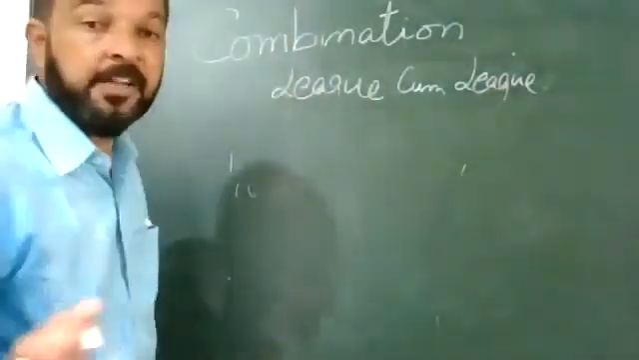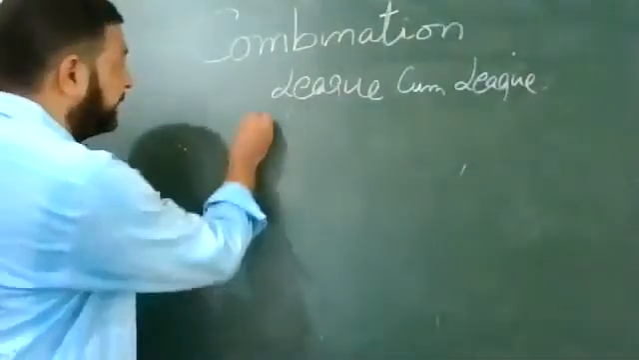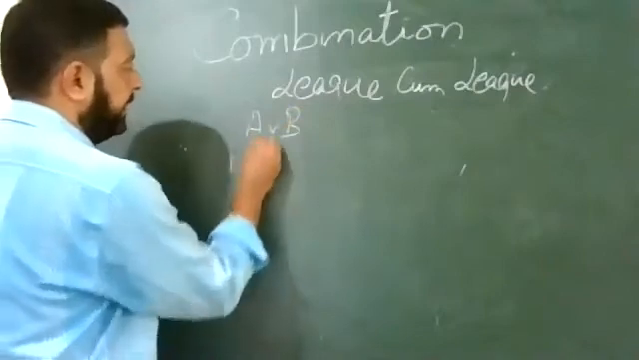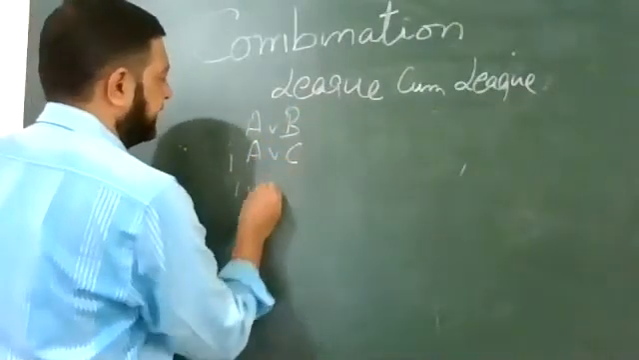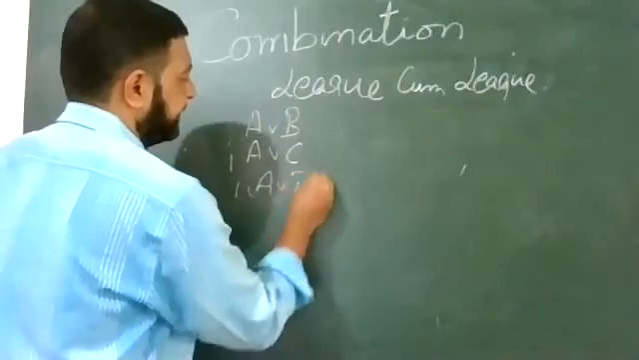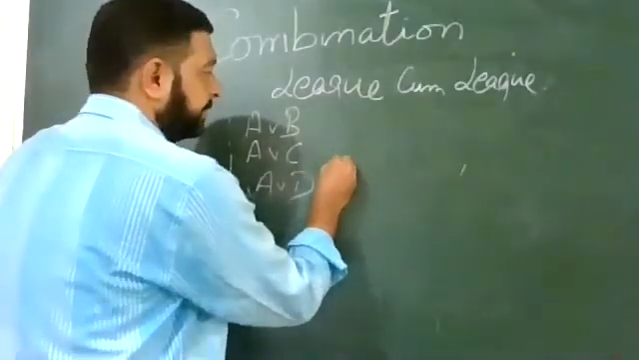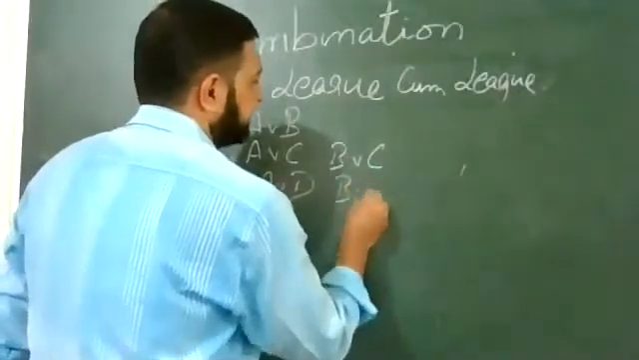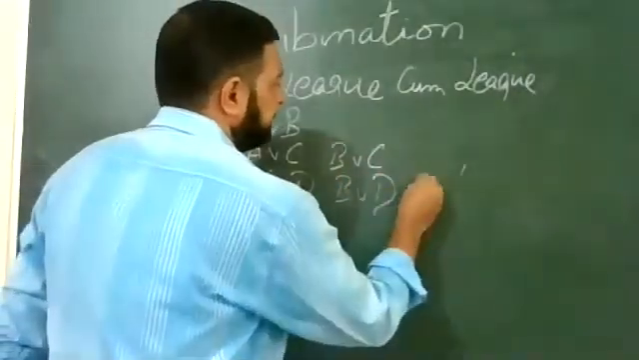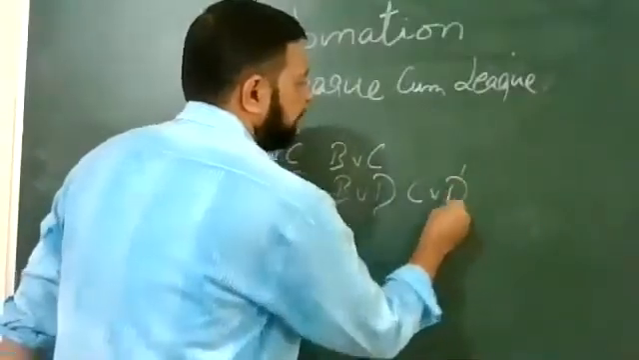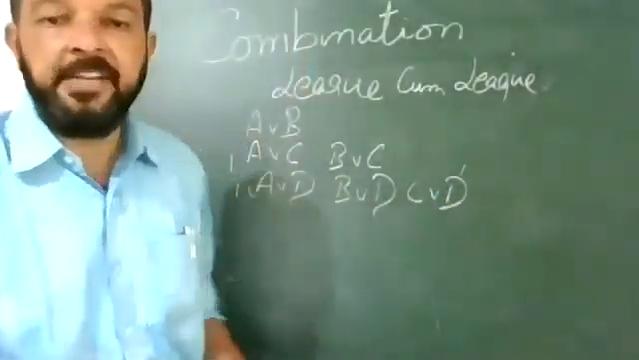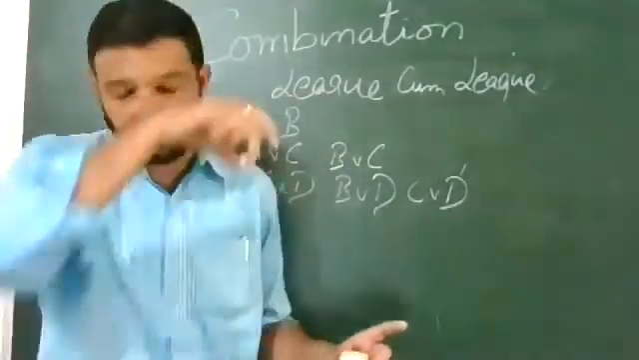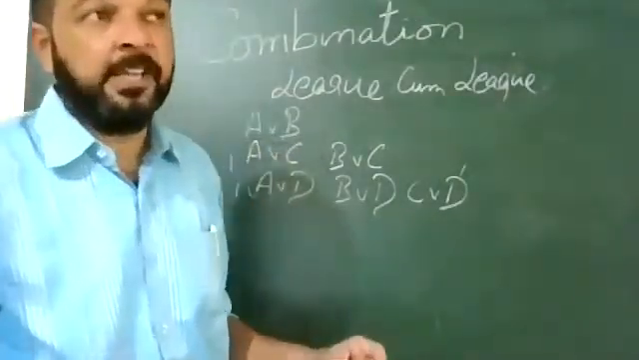Now, how to find out the winner among all these? Again, we will work with A versus B, A versus C, A versus D. Then comes B versus C, B versus D, and C versus D. What was the league tournament? One in which every team plays with each other, and they get the opportunity again so that they can prove their ability.